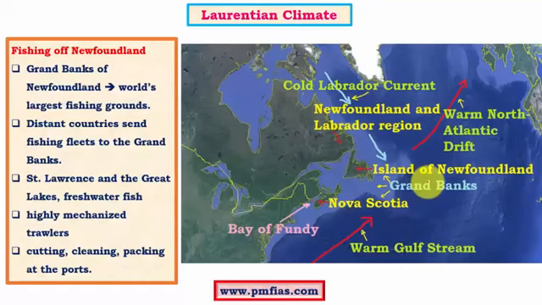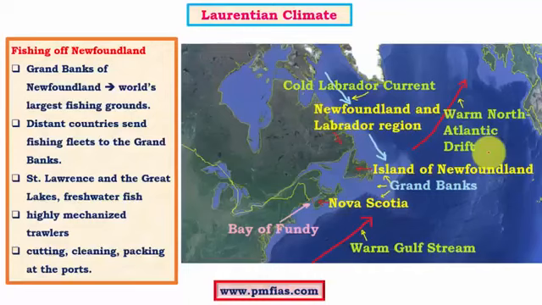Along with that, we know that here there is convergence of various cold and warm currents, and convergence of cold and warm currents gives rise to upwelling of nutrient rich cold water. When there is upwelling of nutrient rich cold water, it aids the growth of phytoplankton, which greatly depend on these nutrients as well as sunlight. So both nutrients and sunlight will be available at the surface, and the foggy weather also enables favorable climatic conditions for the fishing industry.